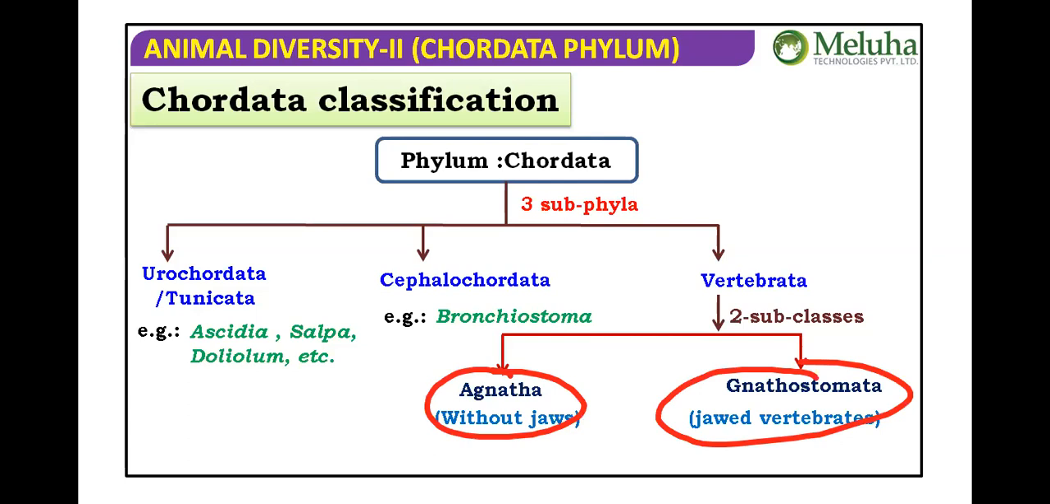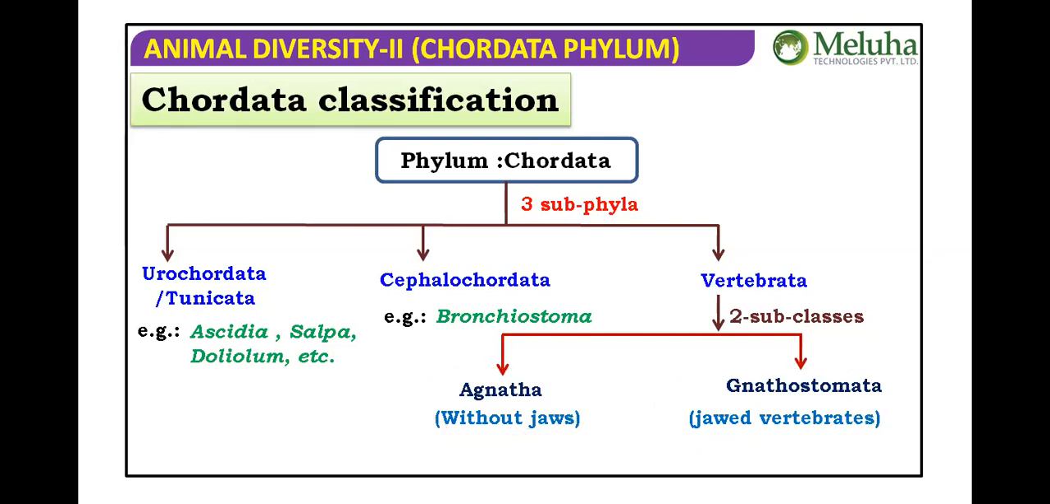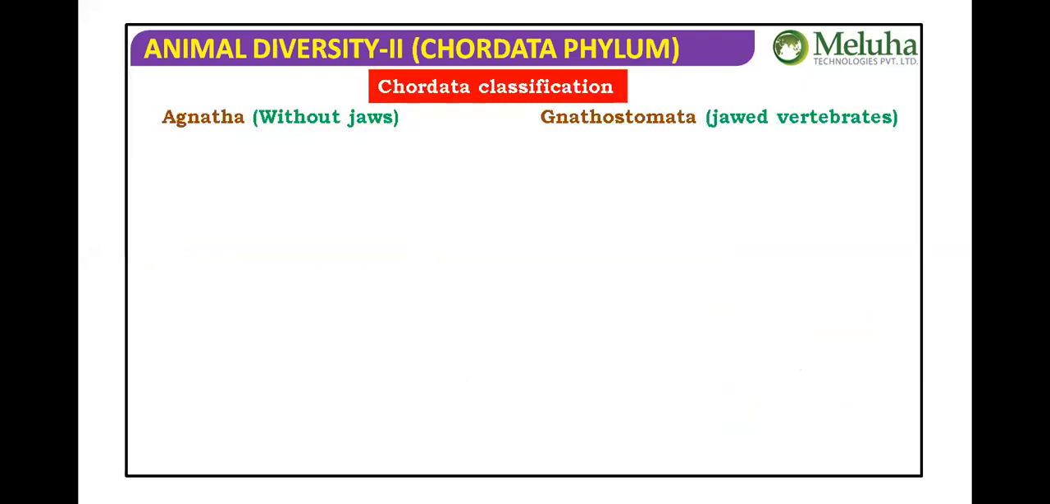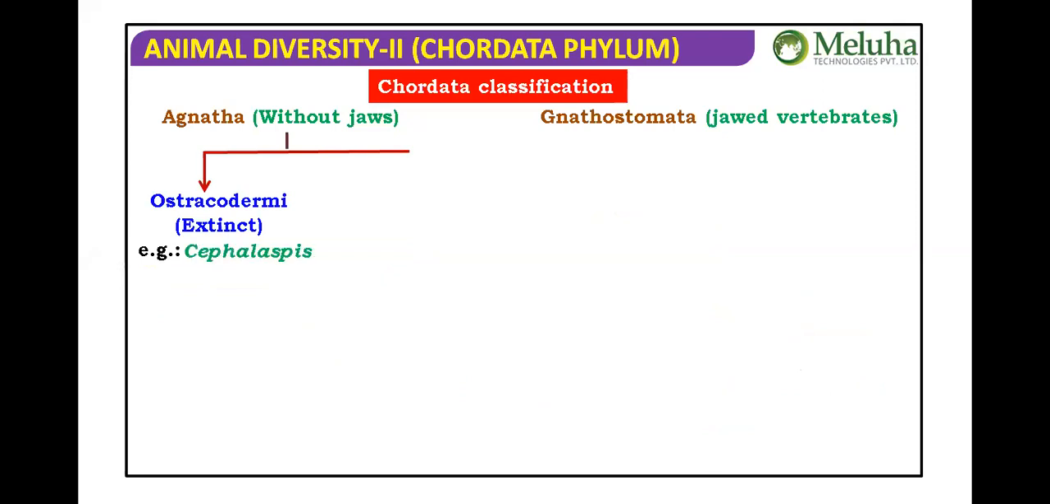Let me say once again that phylum Chordata is classified into three subphyla: Urochordata or Tunicata, Cephalochordata, and Vertebrata. Subphylum Vertebrata is classified into Agnatha, which means without jaws, and Gnathostomata, the jawed vertebrates. Agnatha again has two classes: Ostracodermi and Cyclostomata.